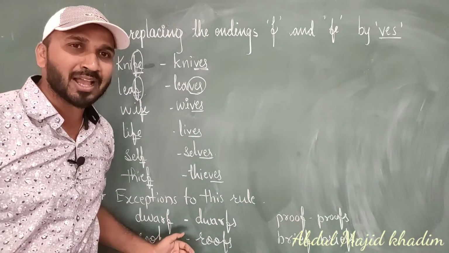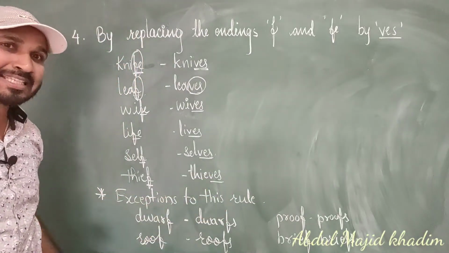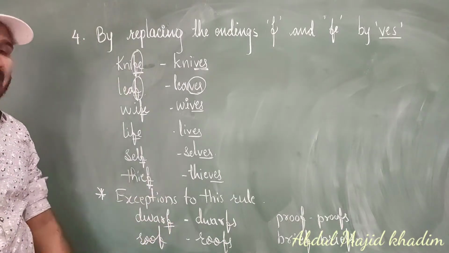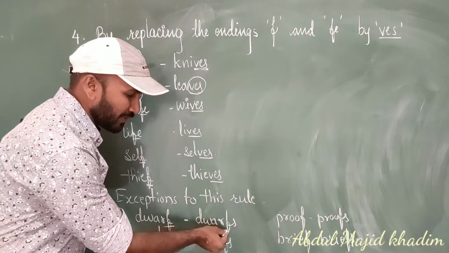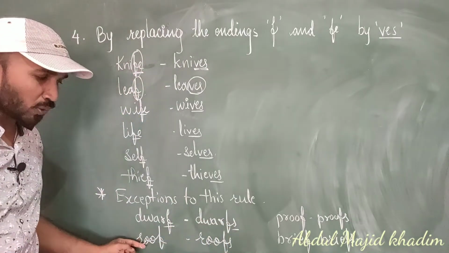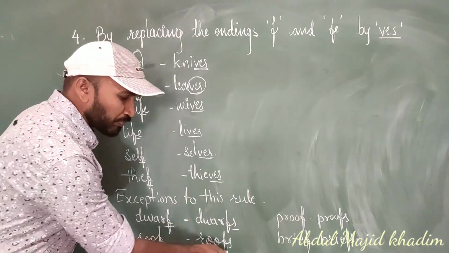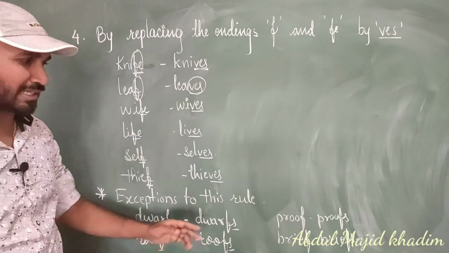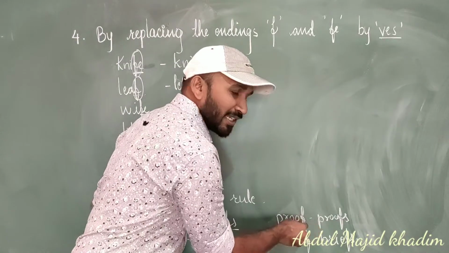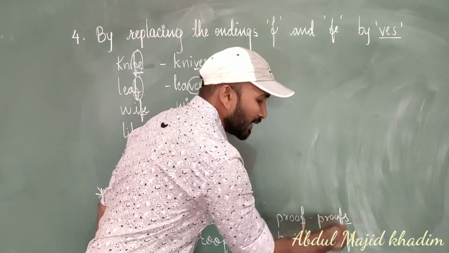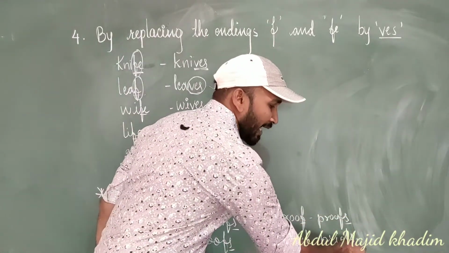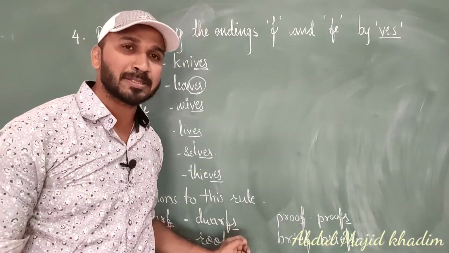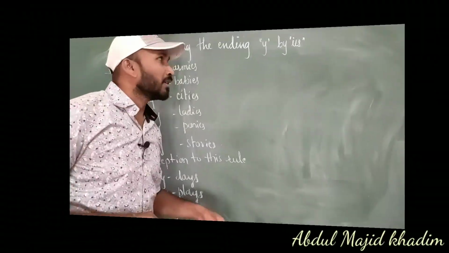Next, some exceptions are there for this rule also. Let's see some exceptions. What are those? Dwarf, ending with f, but we can't make it ves, we have to add only s. Here also, roof, ending with f, what we are adding? Only s. So these are the exceptional cases. And here also, proof, ending with f, adding only s. Brief, adding only s. So these are the exceptional cases which we have to remember for this rule.